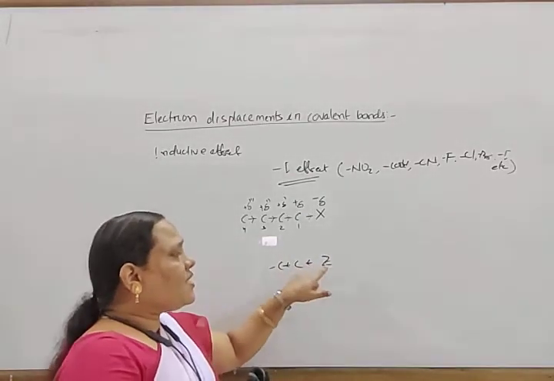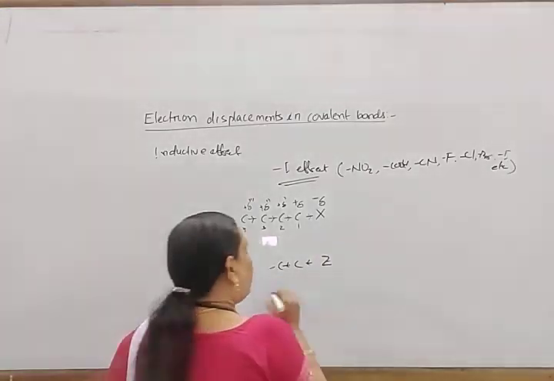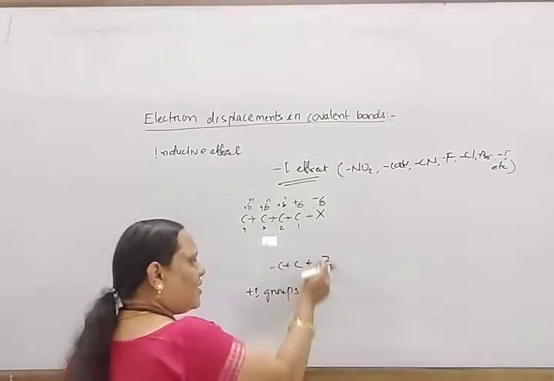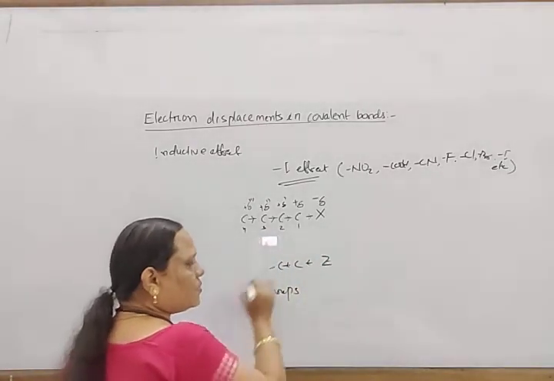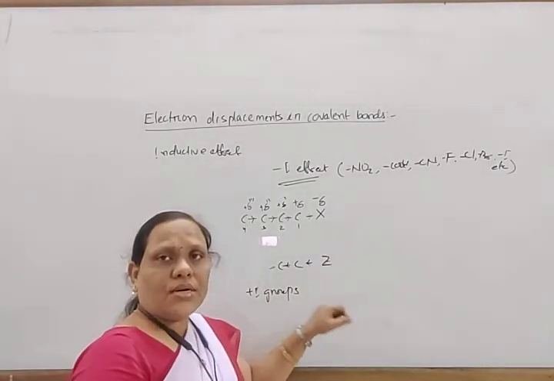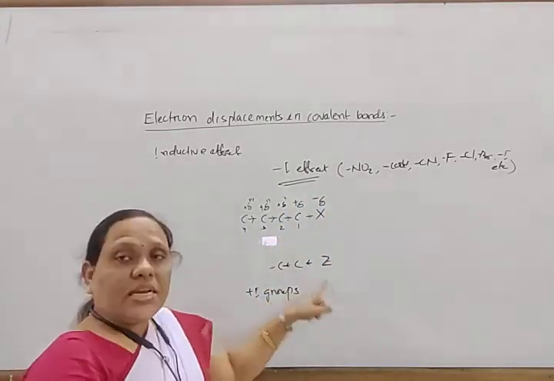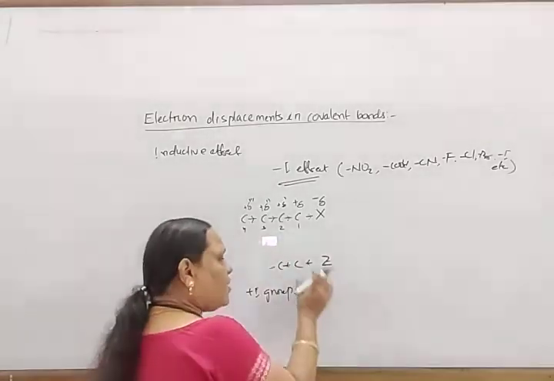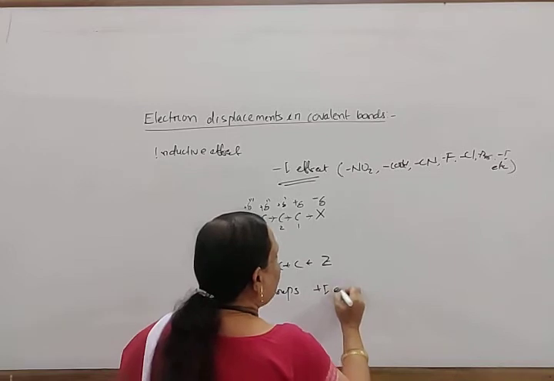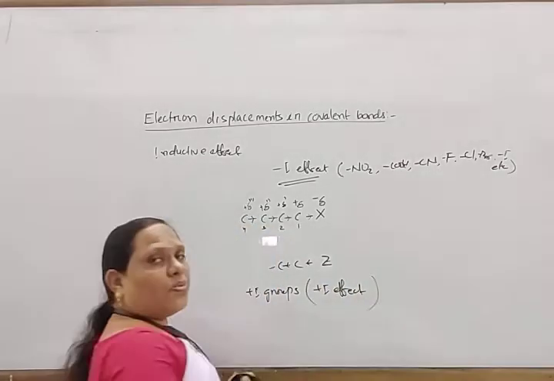So these groups which release electrons towards carbon are called plus I groups. The effect caused by these plus I groups are electron releasing groups, or electron donating groups. These are electron withdrawing groups. Okay, so the effect caused by these electron releasing groups, the plus I groups, is known as the plus I effect.